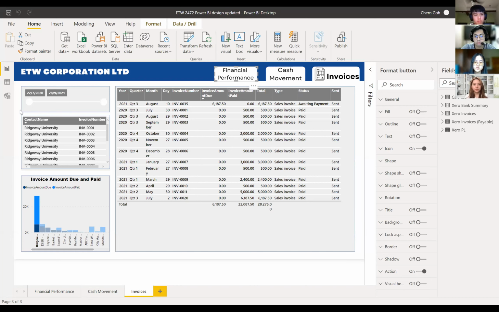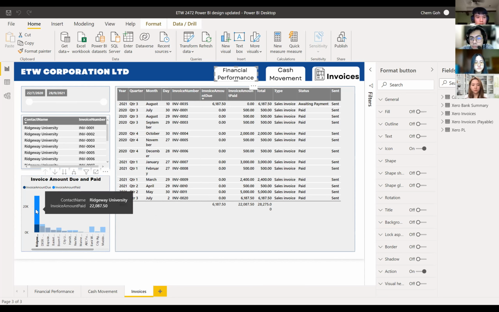Okay, so in this invoice tab, as you can see, these are the company names and their invoice numbers. This big table is about their invoice information, such as the quarter, the month, the invoice number of the companies, the invoice amount, invoice amount due and invoice amount paid, and their total, and what type of invoice they have, like sales invoice or sales credit invoice, and then the status, sent and unsent.